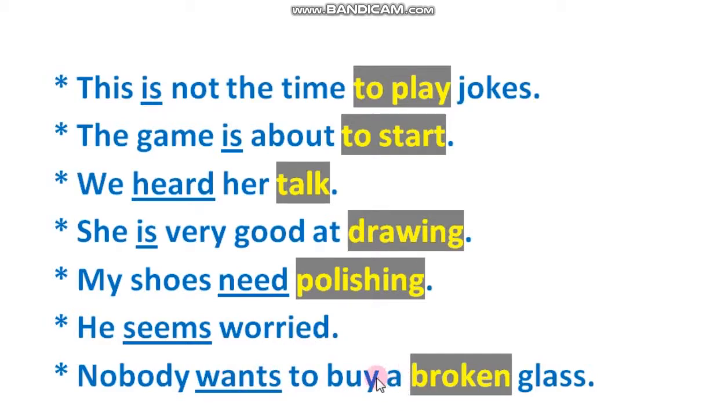So what you can see here, there are some underlined words: heard, is, need, seems, and the next one, wants. These are also underlined. And some words are highlighted here: to play, to start, talk, drawing, polishing, broken. So what are these highlighted words? These highlighted words are our non-finite verbs, and the underlined words are our finite verbs.